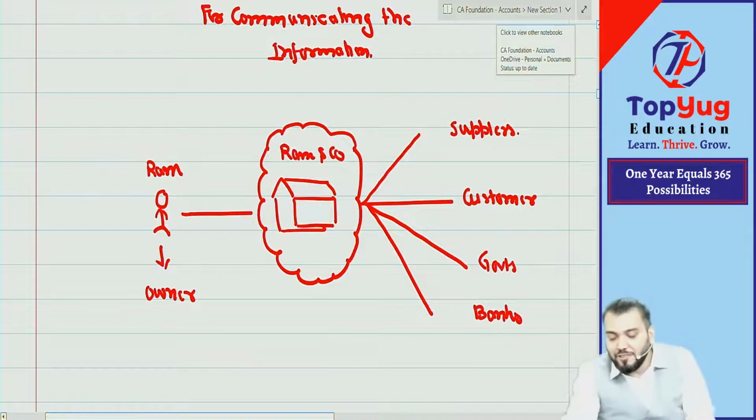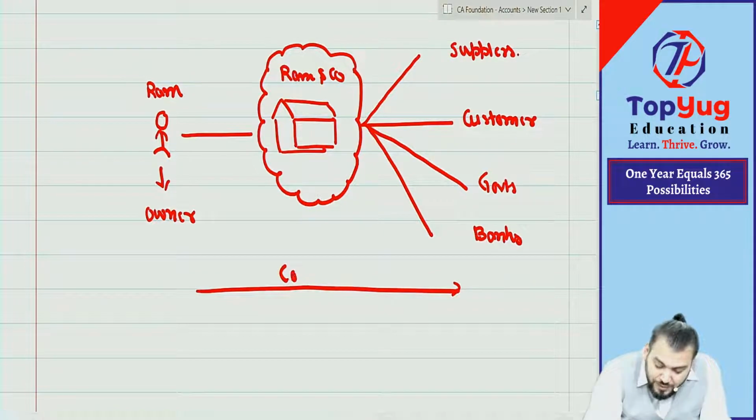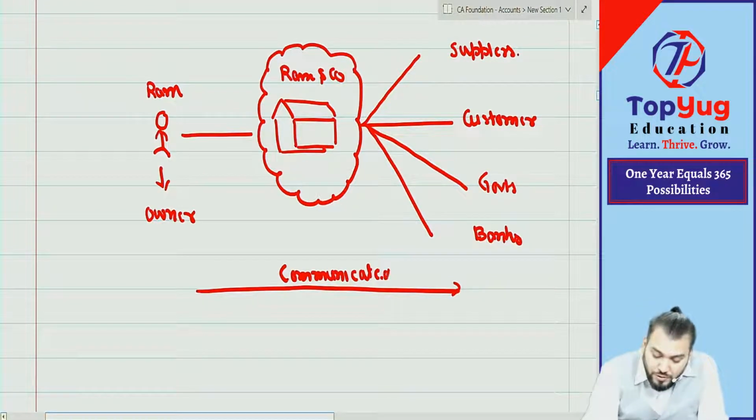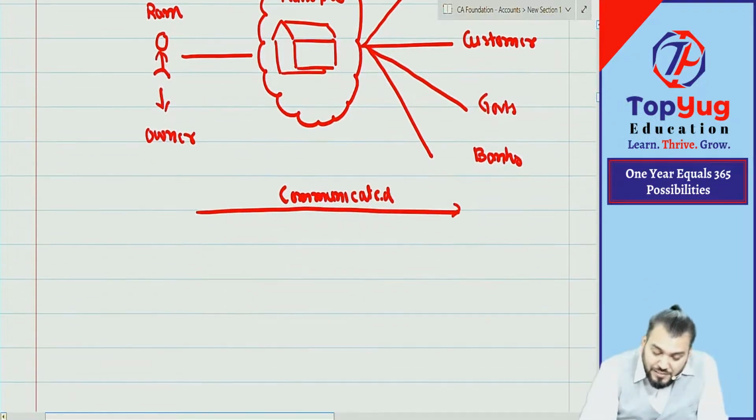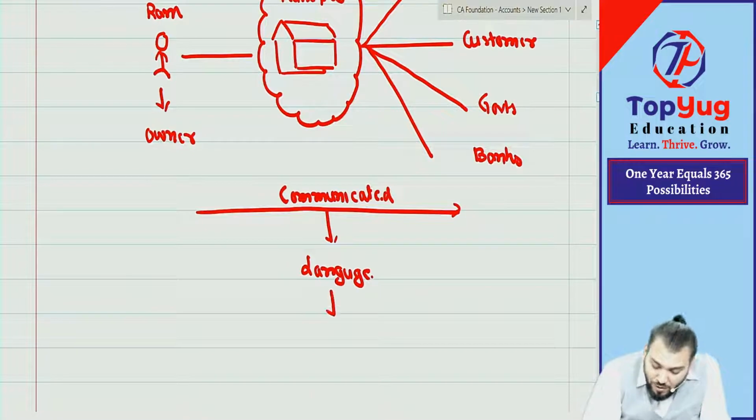So all this information will be communicated by Ram to other parties, and for this a common language is required.